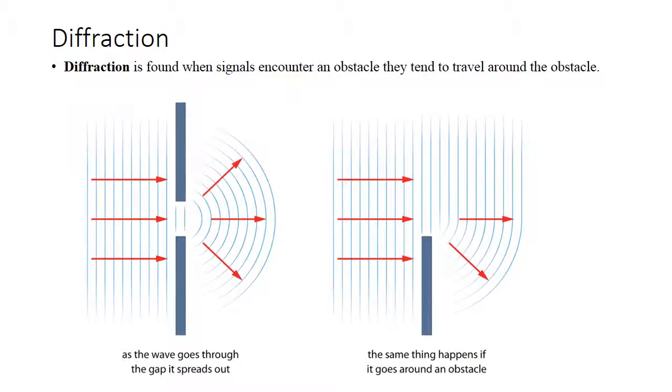Diffraction is found when a signal encounters an obstacle. They tend to travel around the obstacle. So here's an illustration using a wave. As the wave goes through the gap, it spreads out. That's the one on the left. And then on the right, the same thing happens as it goes around the obstacle. So it's almost like it builds back up.